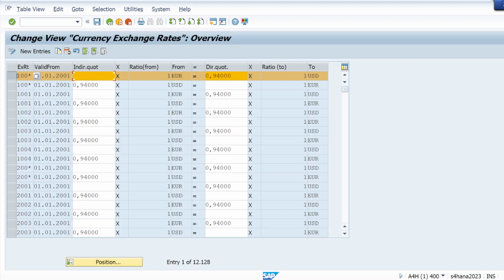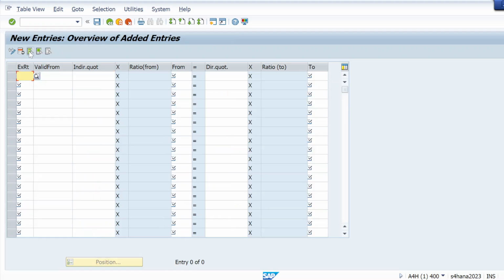So euro to USD is there, and this is the exchange rate from euro to USD. So let me do one thing now. Let me create a new entry then, because this is valid from that date.